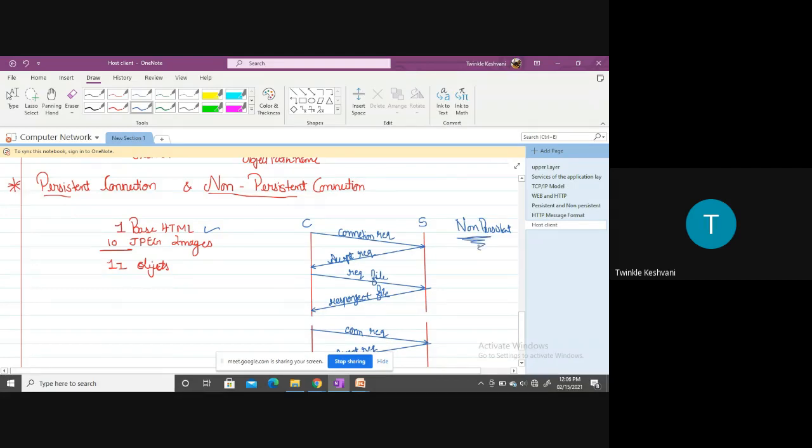अभी persistent connection का हम लोग next lecture में देखेंगे कि what is persistent connection, but the difference is persistent connection में सिर्फ एक ही बार connection establish करना होगा. That is, if the connection is established between the client and the server, now the client can request for multiple objects by using the single TCP connection, right? Once the connection is established, the client can request for as many objects. If the client wants many objects, then using a single TCP connection, client can request for that specific object.